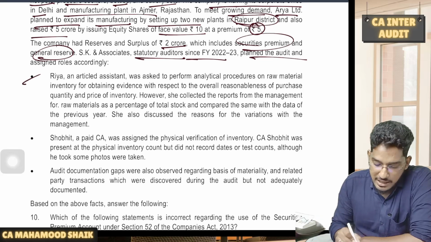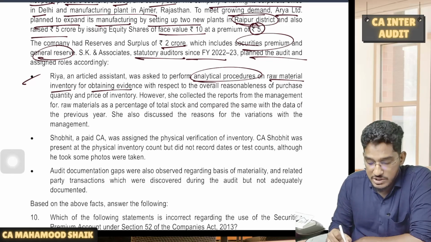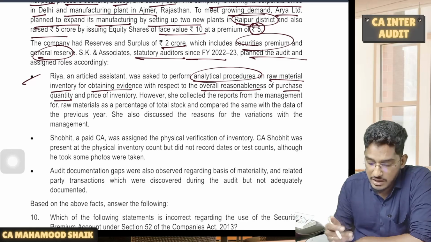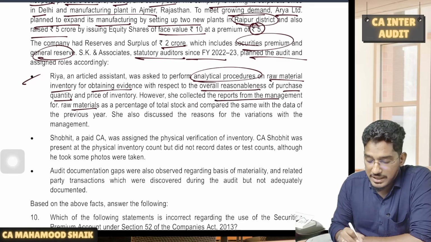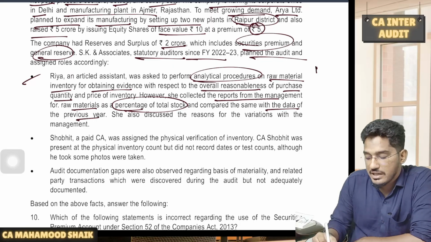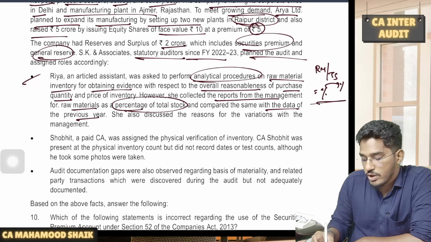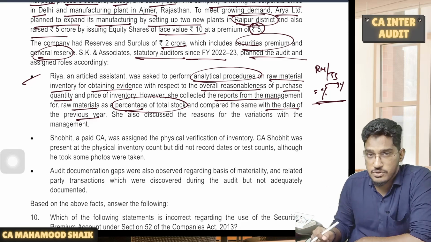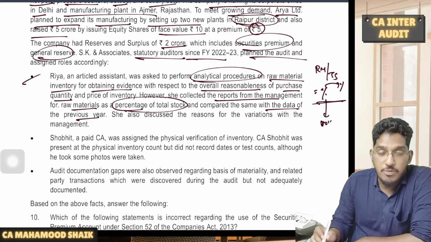What are they? Ria, an article assistant, was asked to perform analytical procedures on raw material inventory for obtaining evidence with respect to overall reasonableness of the purchases quantity and price of inventory. One of the article assistants has been asked to perform analytical procedures on raw material. However, she collects the reports from the management for raw materials as a percentage of total stock and compares the same with the data of the previous year. So she calculated what is the percentage of raw material in the total stock. That percentage she compared with the previous year. So what do we call this? If you go to the audit of items of the financial statements, in that purchases, there they say 4 kinds of analytical procedures like stock composition analysis, right? So this is actually that example of the stock composition analysis.